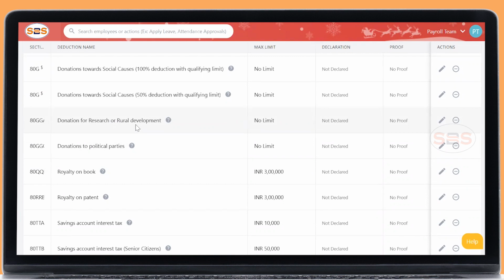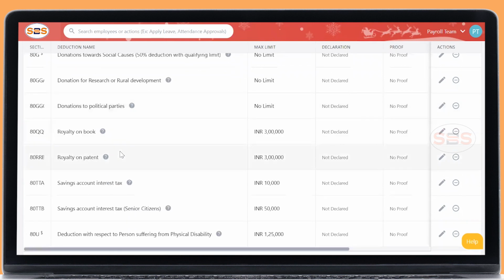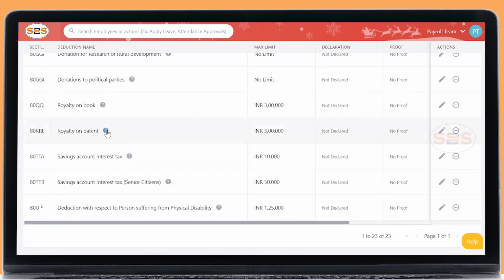That needs to be uploaded here, so that we can cross verify whether it is a valid document or not, and based on that we will approve the donation limit. The same applies for political parties as well. Or any royalty you have on a book or a patent, you can submit it only in this financial year, not the previous year.